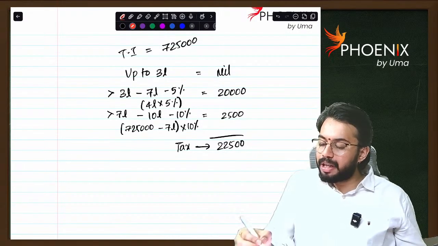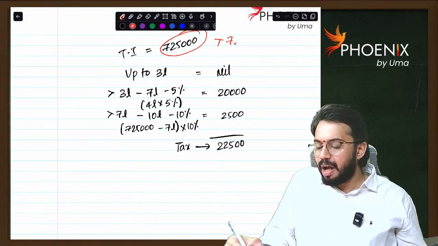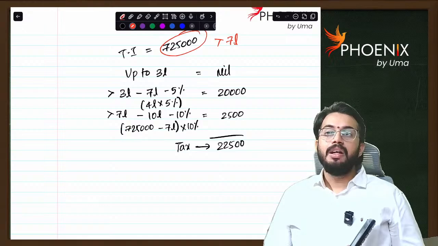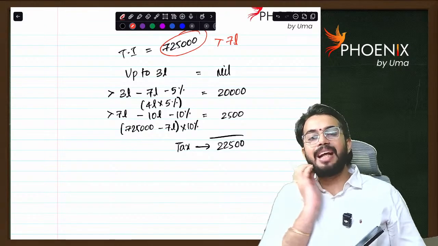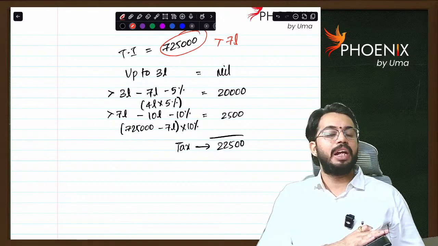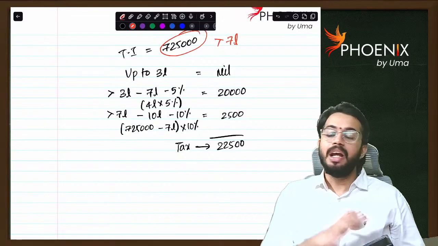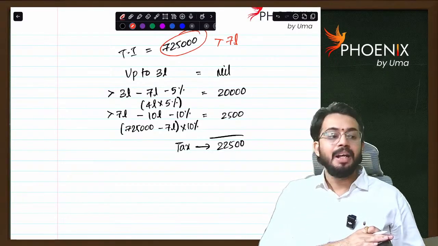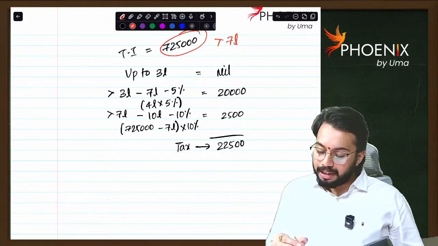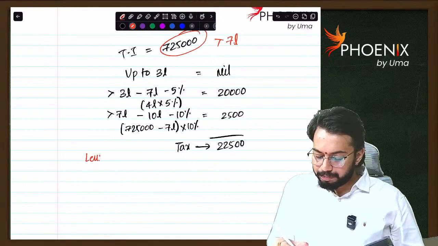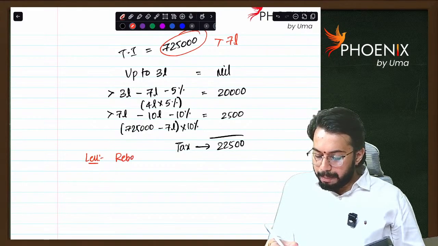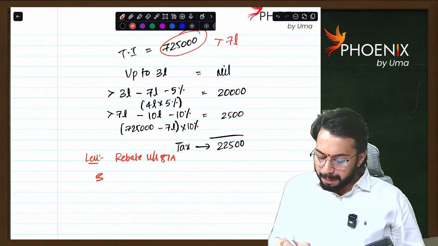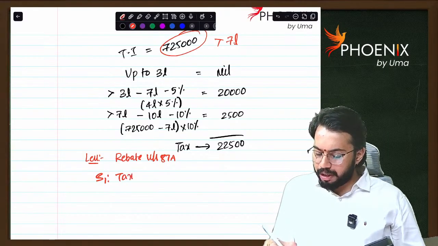Here, total income is more than 7 lakhs. As total income is more than 7 lakhs, rebate is available. If total income is up to 7 lakhs, rebate is equal to tax or 25,000, whichever is lower. Here total income is more than 7 lakhs. Now, still rebate is available. That rebate will be calculated in 3 steps. Less rebate under section 87A. Step 1, tax on total income.